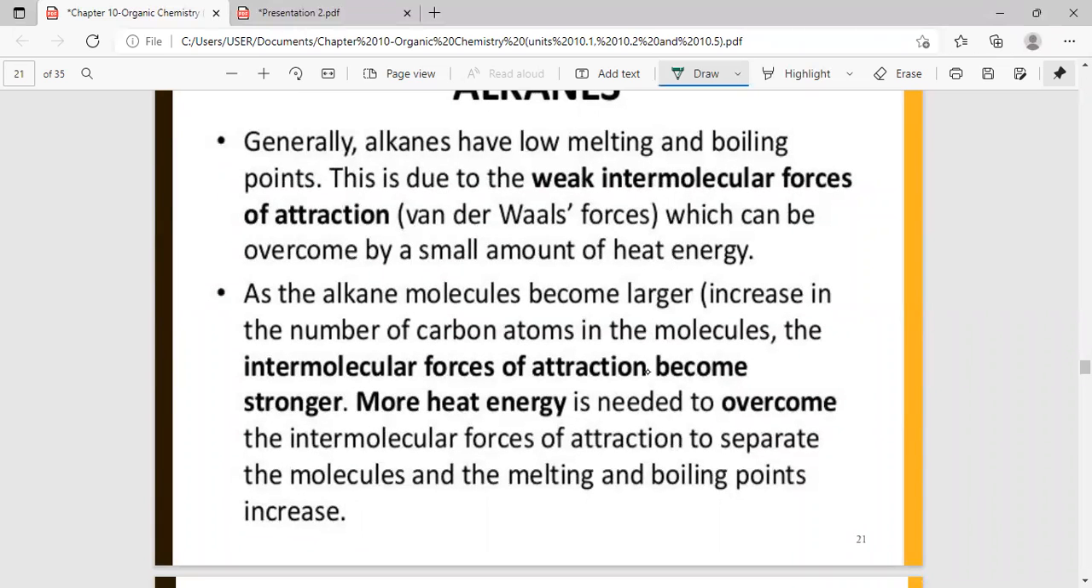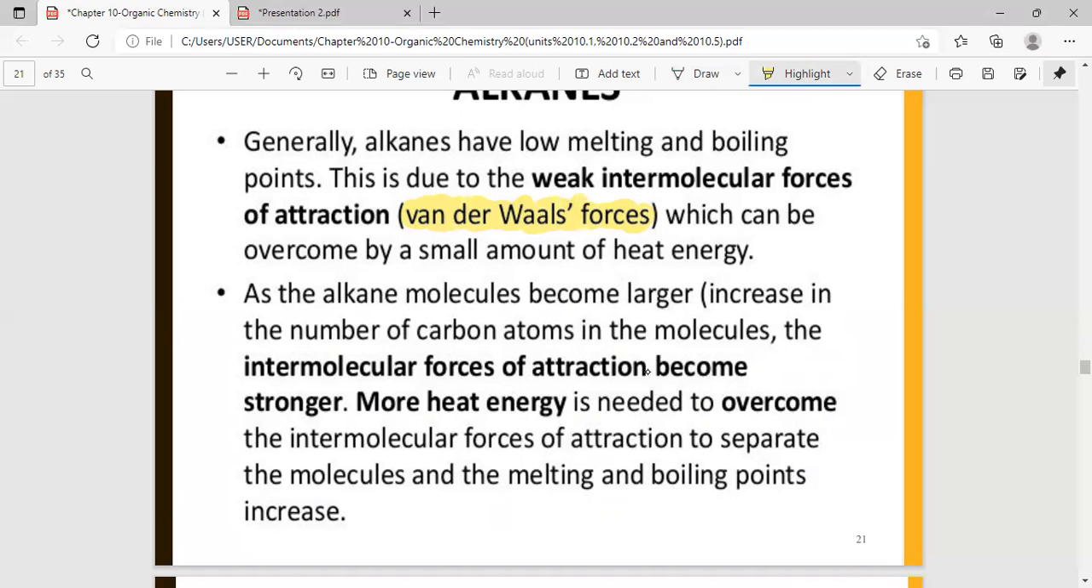Now alkanes have weak intermolecular forces of attraction, and these intermolecular forces of attraction are also called van der Waals forces of attraction. Okay, so the intermolecular forces have another name, which is van der Waals forces, based on the person who discovered these forces of attraction. Okay, so the answer is here.